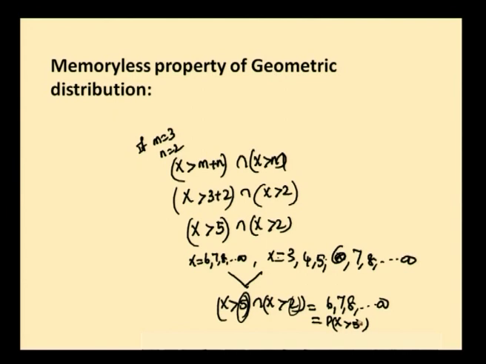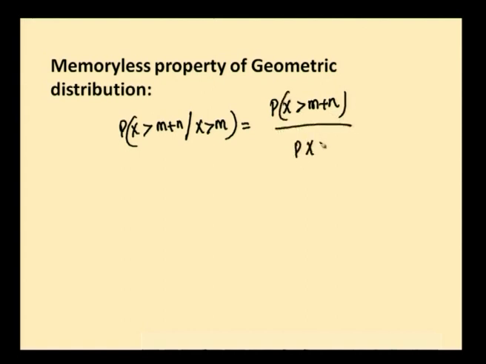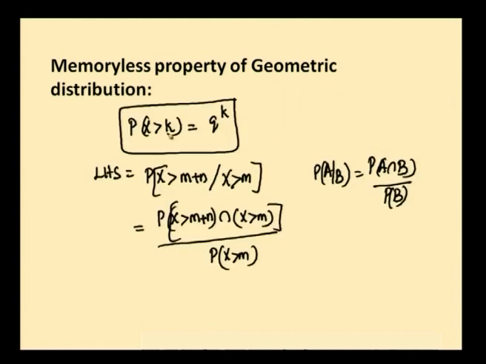Okay. So what happens to the conditional probability P of x greater than m plus n given x greater than m? It is equal to P of x greater than m plus n. After the intersection it comes as only x greater than m plus n, and the denominator remains the same, x greater than m. First, starting the proof,